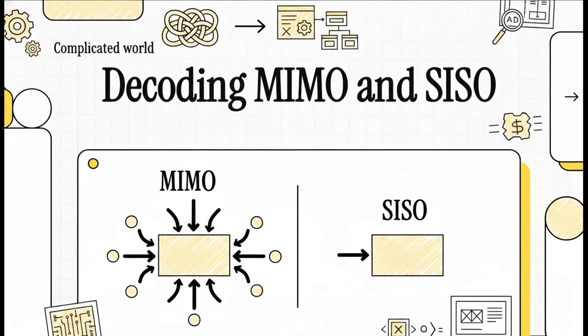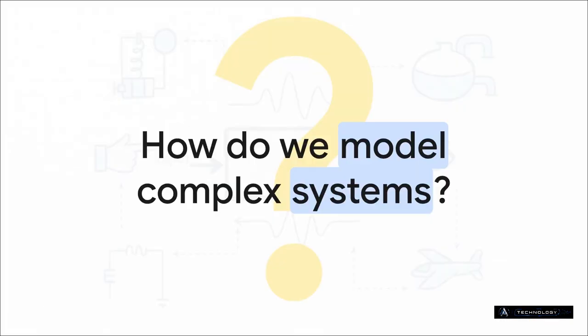Today, we're jumping straight into a foundational text on systems modeling, specifically decoding the whole language of MIMO and SISO systems. So let's get right into it. Okay, let's dive into this. The absolute biggest engineering challenge we face when analyzing real-world environments is just the sheer chaotic volume of interacting variables. So how exactly do engineers and scientists effectively map and actually control these crazy multi-layered architectures? Well, this question right here is our starting point.